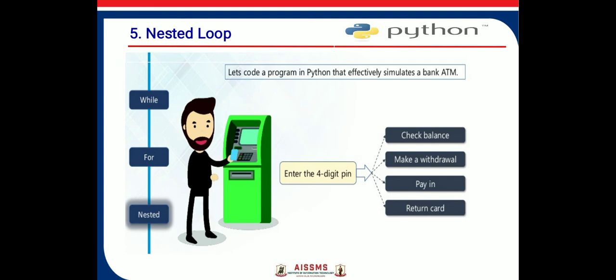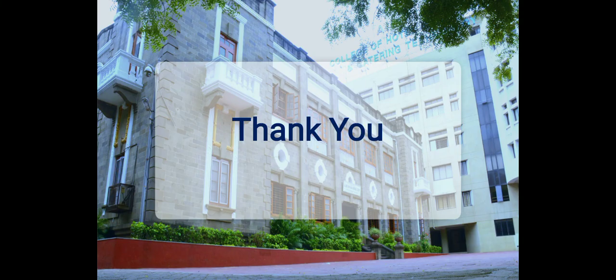An example of a nested loop is the code or loop used in an ATM. Let's code a program in Python that effectively simulates a bank ATM. Here there are four options: enter the 4-digit PIN, check balance, make a withdrawal, pay in, or return card. So these are the conditions given. If one of the conditions is true, then execute the loop again among these options. So this is called a nested loop. Thank you. This was about the nested loop.